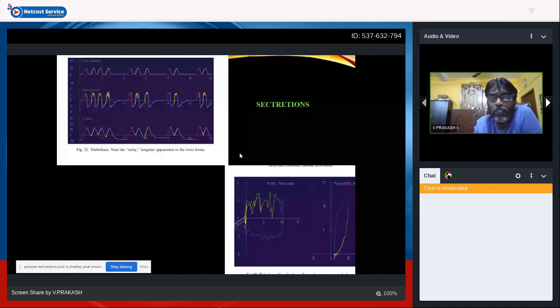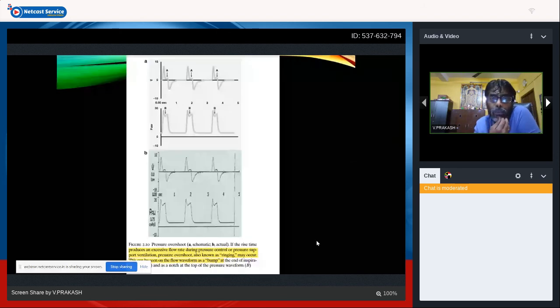Secretions you can see in the flow pattern, and wherever you get the flow, volume and flow will show a change. In the flow pattern, you can get a serrated appearance from secretions, as well as in your flow versus volume graphics, in the inspiratory phase as well as the expiratory phase. Usually it's seen in the expiratory phase, but in the inspiratory phase it can also appear. So this is the pulmonary overshoot mechanism. So what happens is a pulmonary overshoot.